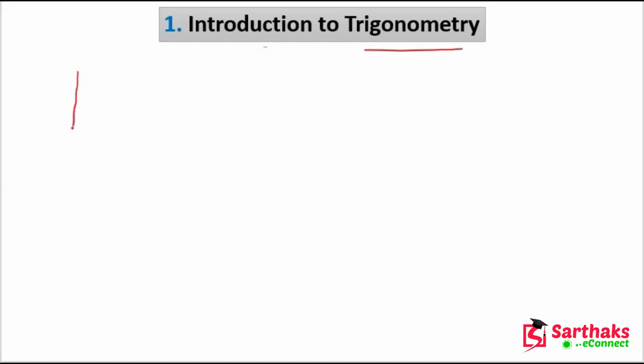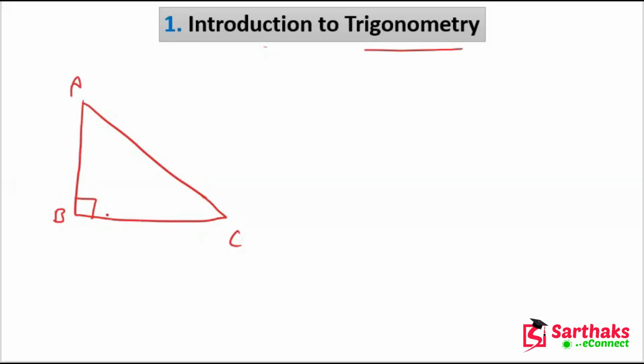So let's suppose this is a right angle triangle, ABC, with the 90 degree angle at point B. So this is a right angle triangle, and trigonometry is applied only in this triangle.